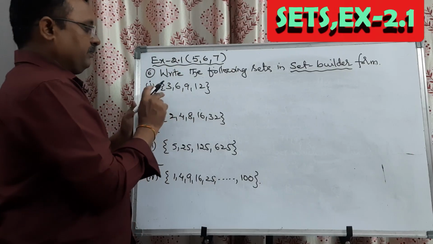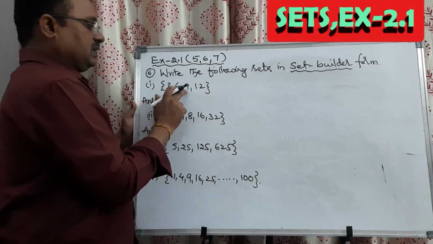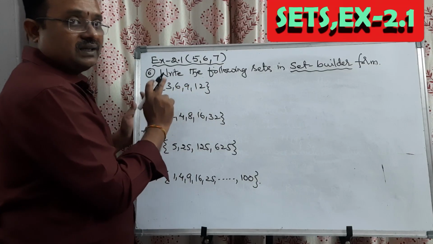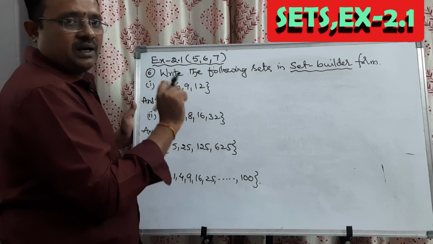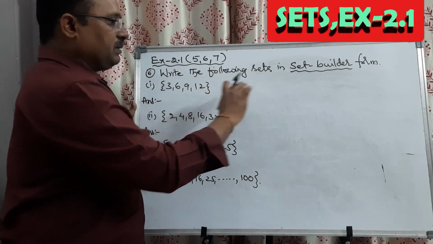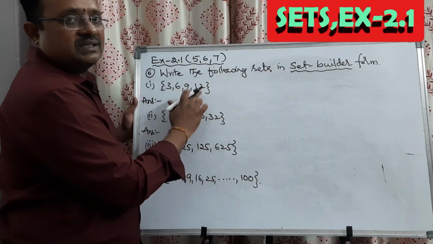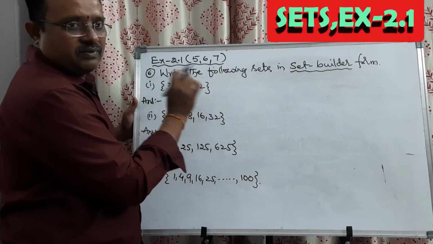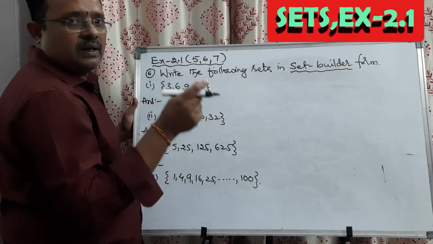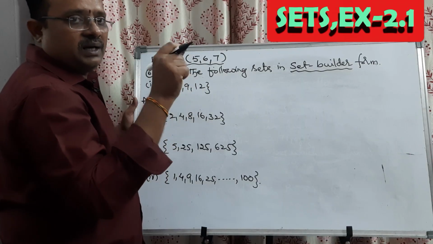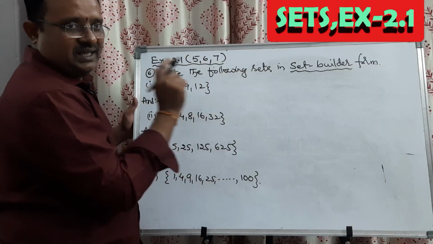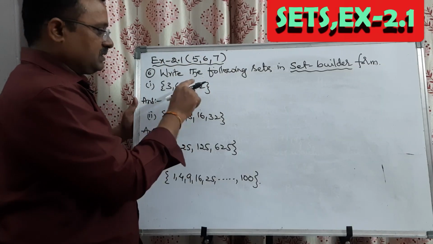If you observe them, 3 1s are 3, 3 2s are 6, 3 3s are 9, 3 4s are 12. These are 3 multiples. But how many multiples? Infinite multiples are not there here. It ends with 12. So it is a finite set with a finite number of elements. So we have to represent 3 multiples up to certain numbers.